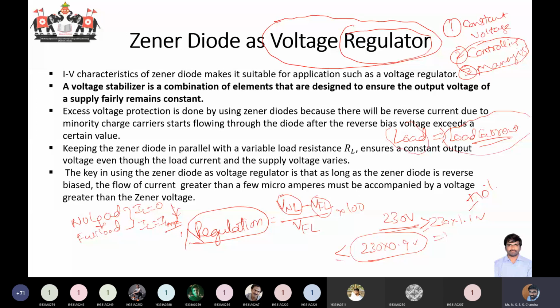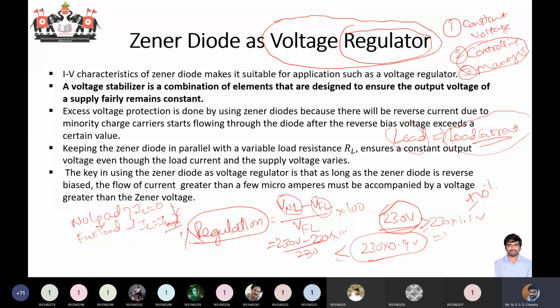Usually, ideally speaking, there should not be any change. Whether you're connecting no load or a very high load, it should not affect the voltage levels. Voltage should always remain constant. Whether I connect a fan, an AC, a tube light, a grinder or a washing machine, irrespective of my connected load, I expect my voltage to be 230 volts. Whether it is no load or full load, I should have 230 volts.